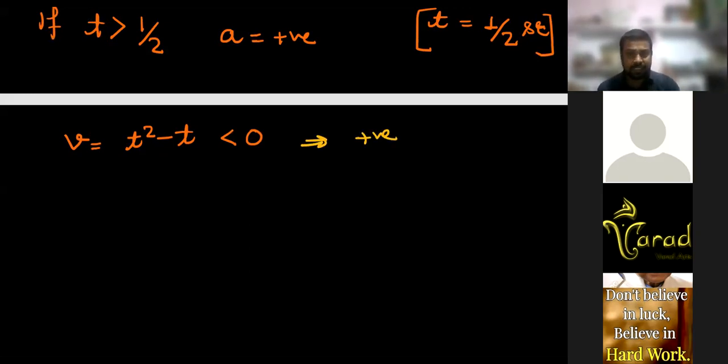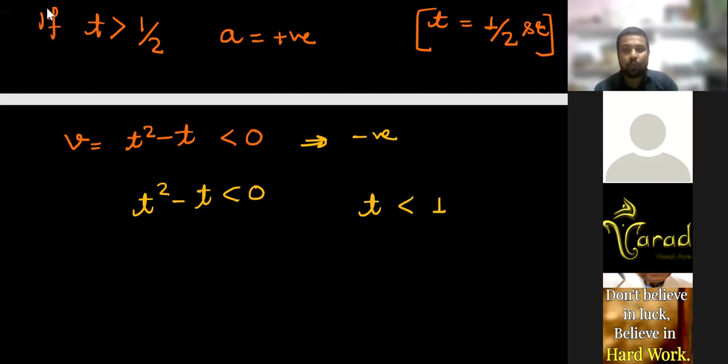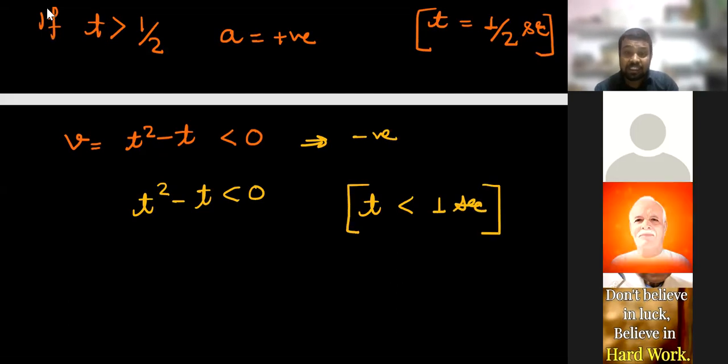So t square minus t is less than 0 when t is less than 1 second. And if the time is less than 1 second, then the velocity of the particle is negative. Yes or no?